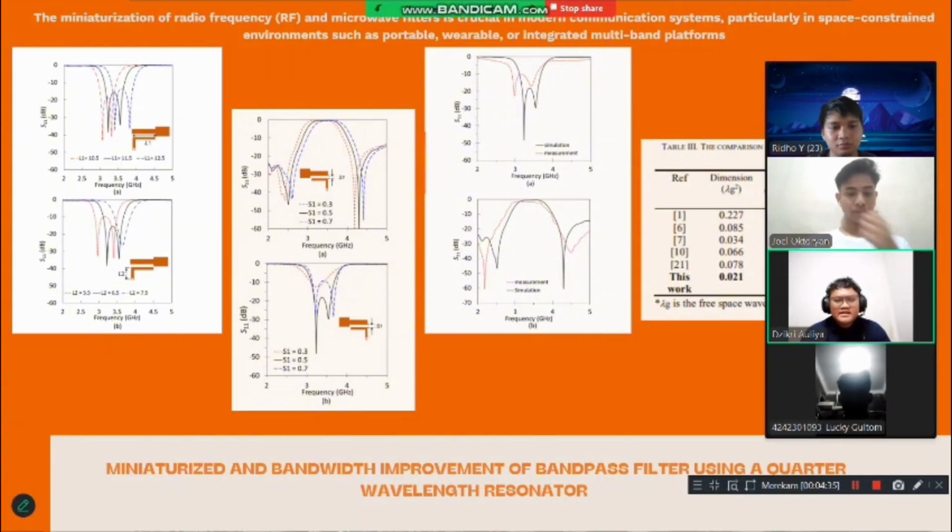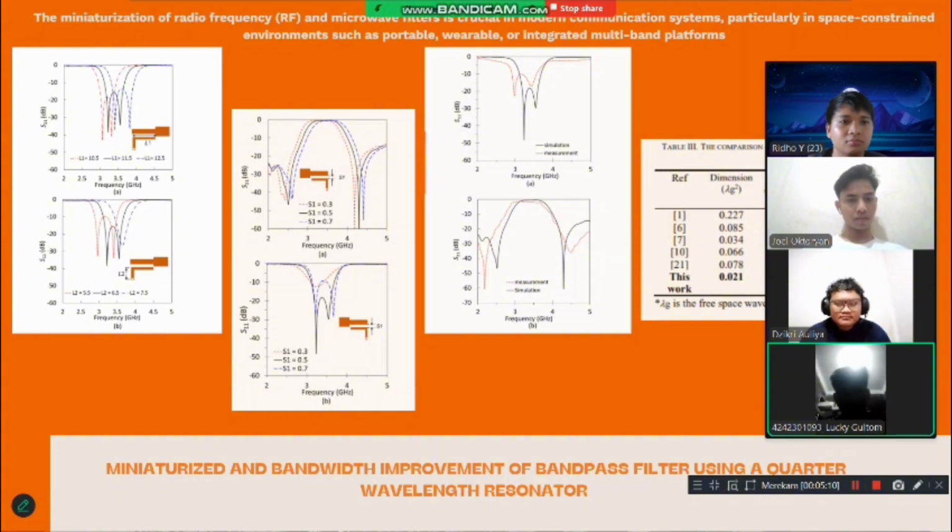As we can see here, this is our second slide and our second material that we got from Scopus and Sinta. The title is Miniaturized and Bandwidth Improvement of Bandpass Filter using a Quarter Wavelength Resonator. The miniaturization of radio frequency (RF) and microwave filters is crucial in modern communication systems, particularly in space-constrained environments such as portable, wearable, or integrated multiband platforms. This slide will be explained by Lucky and Joel.